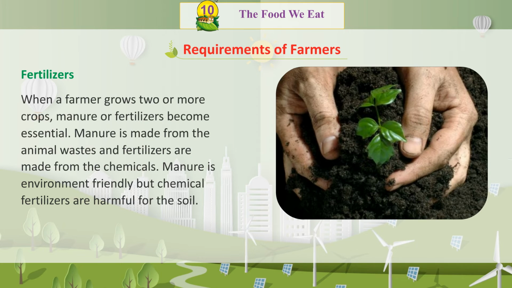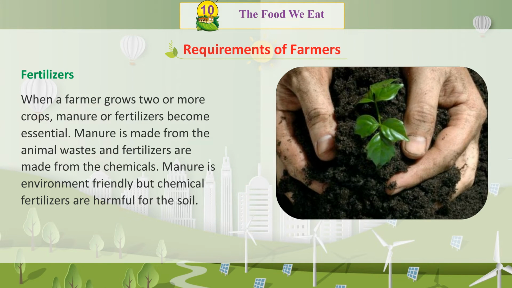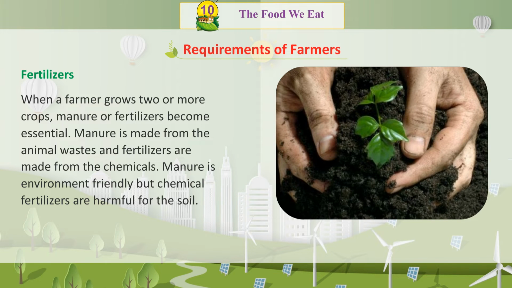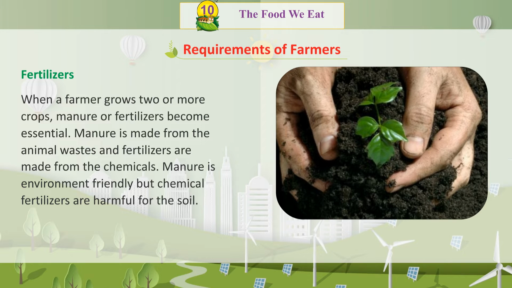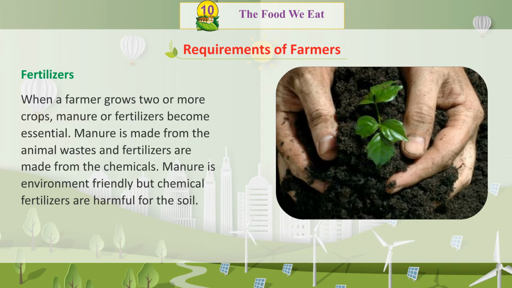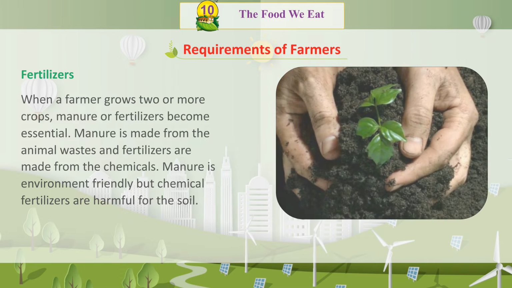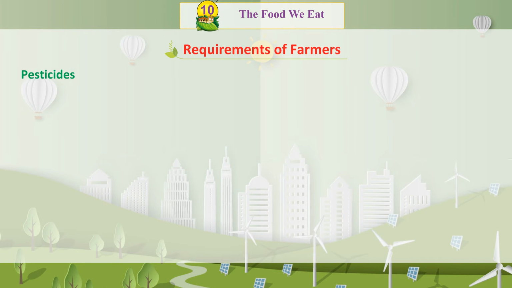Fertilizers. When a farmer grows 2 or more crops, manure or fertilizers become essential. Manure is made from the animal wastes and fertilizers are made from the chemicals. Manure is environment friendly, but chemical fertilizers are harmful for the soil. Knowledge window. Farmers may learn about agriculture through a training program at college or university.